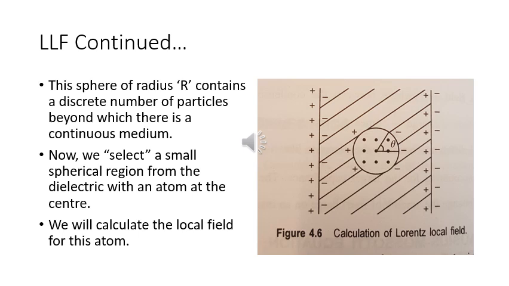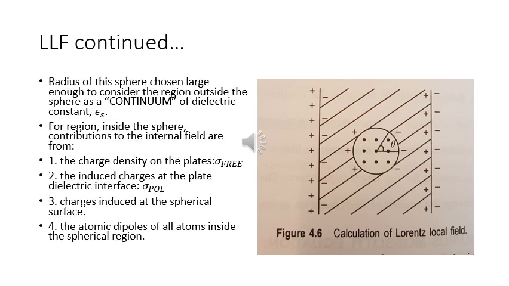Now, we select a small spherical region from the dielectric with an atom at the center. We will calculate the local field for this atom. The radius of this sphere is chosen large enough to consider the region outside the sphere as a continuum of dielectric constant epsilon s.